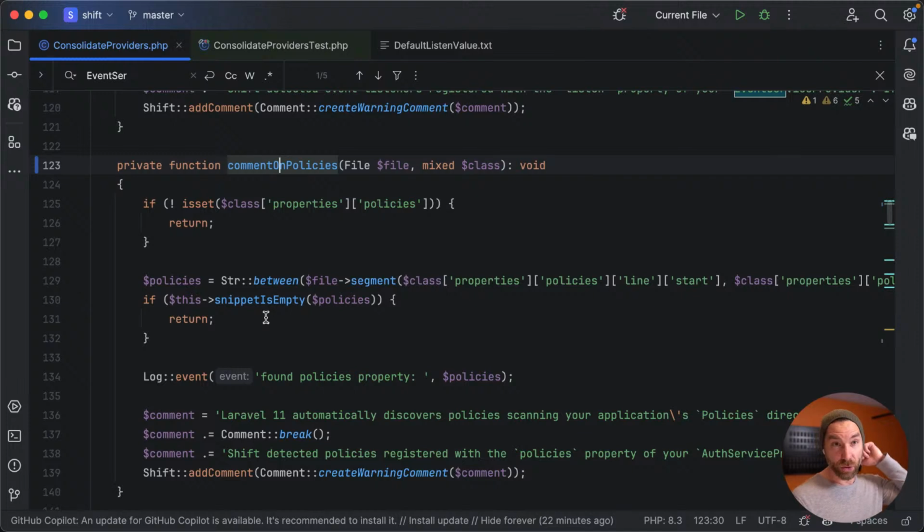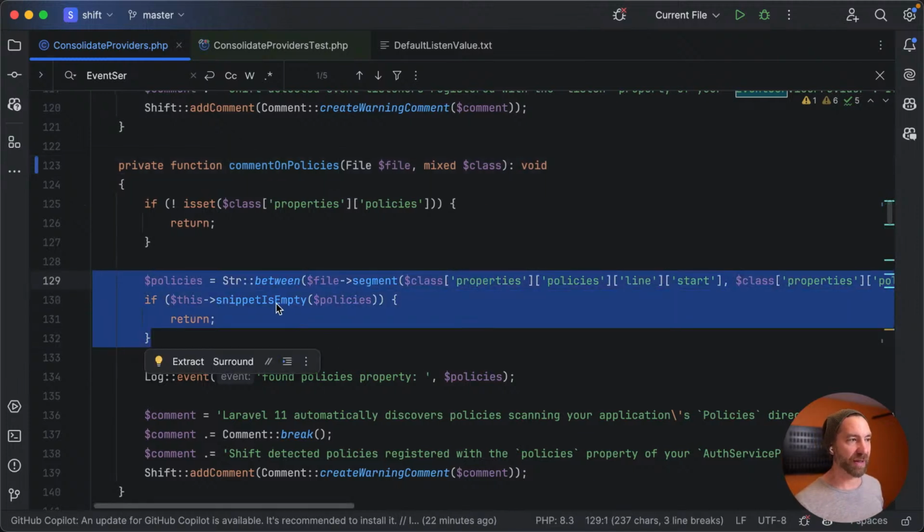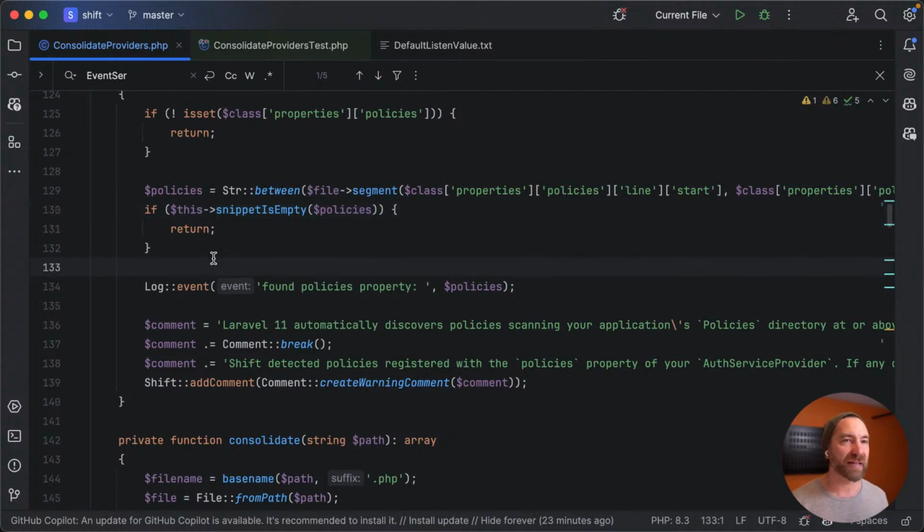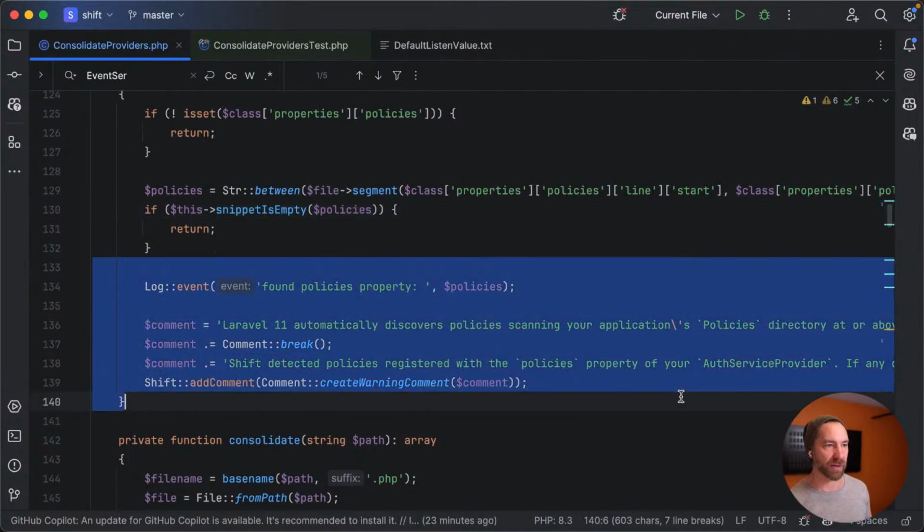If I do, then see if that snippet is empty. Meaning, is it just a commented out bunch of providers? Because again, older Laravels used to just give you kind of an example there. If we kept going back and looking at the skeleton, I think way back in like 5.2, it was just a commented class. But this is kind of the end of it. And now you get this discovered policies thing, which I don't want to see. I shouldn't have seen that for my application.